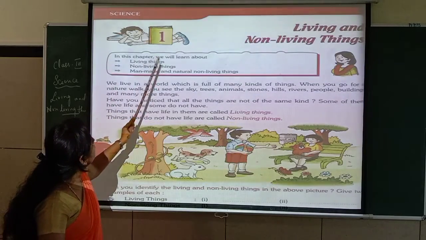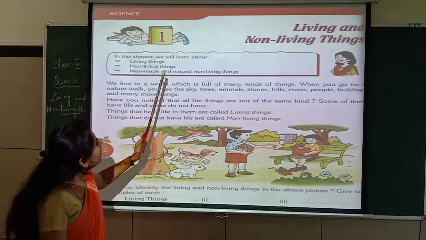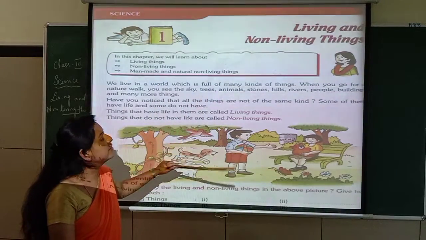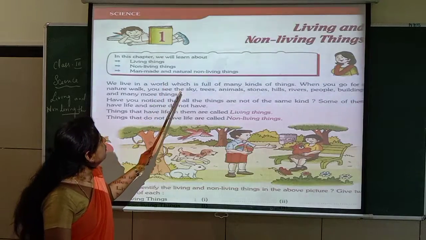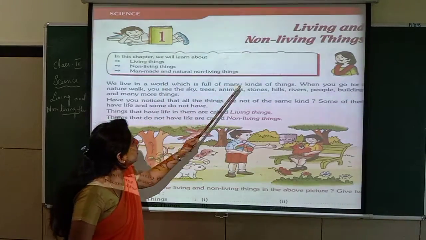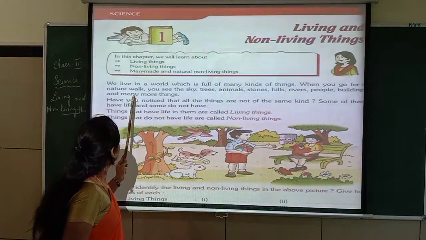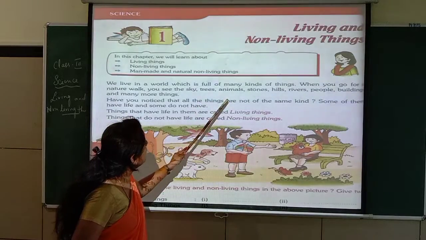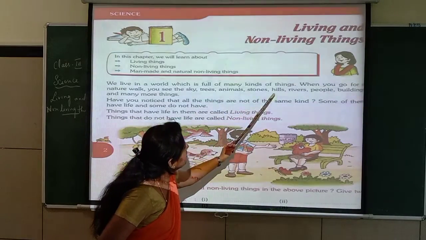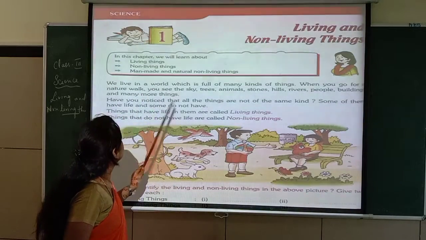In this chapter, we will learn about living things, non-living things, and man-made and natural non-living things. Okay? We live in a world which is full of many kinds of things. When you go for a nature walk, you see the sky, trees, animals, stones, hills, rivers, people, buildings and many more things.